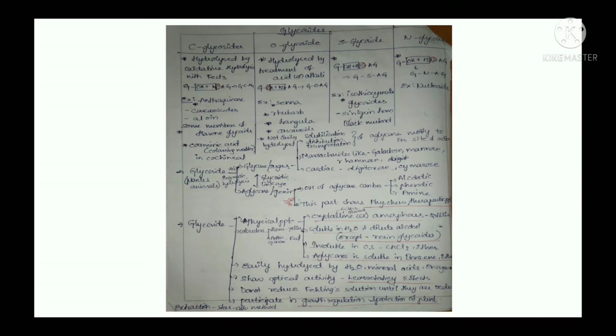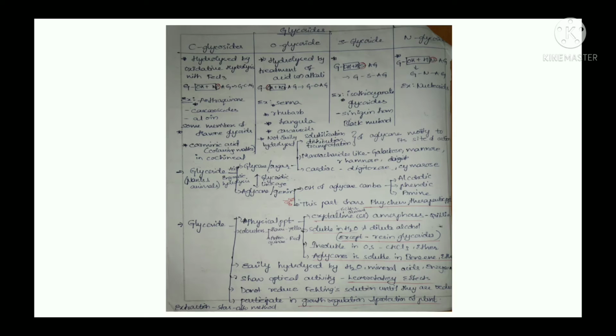All the compounds show levorotatory activity. These compounds do not reduce Fehling solution until they are hydrolyzed. They participate in growth regulation and also protection of the plant. So these are the properties.